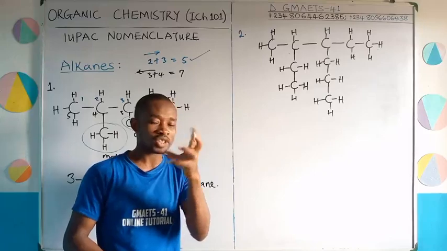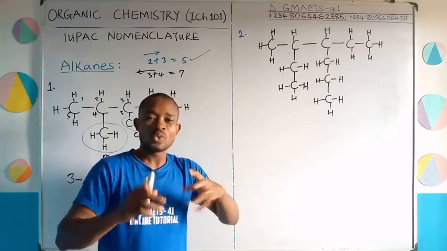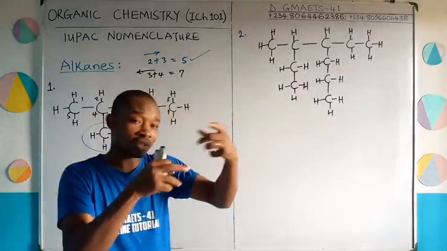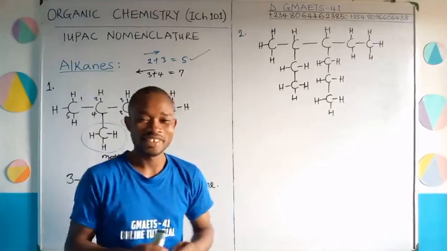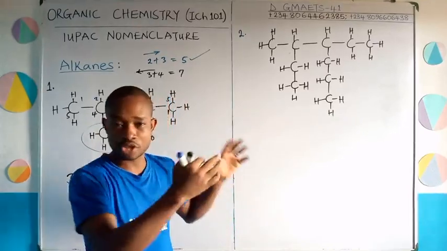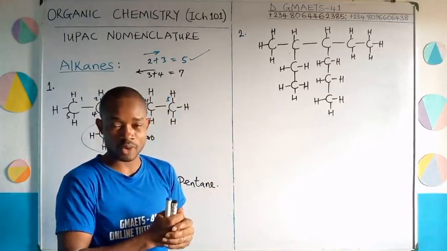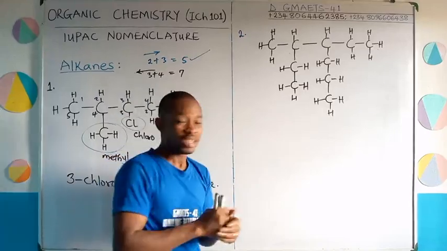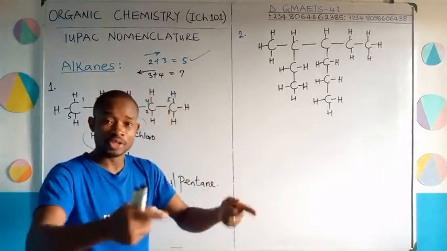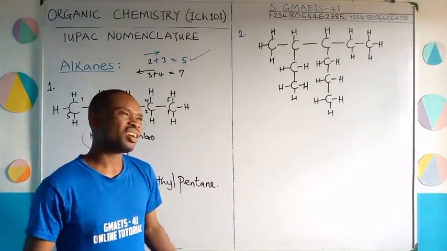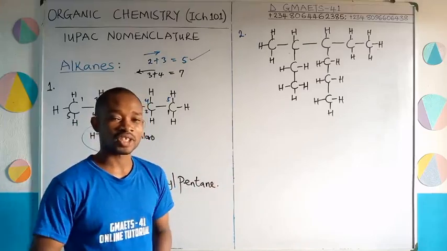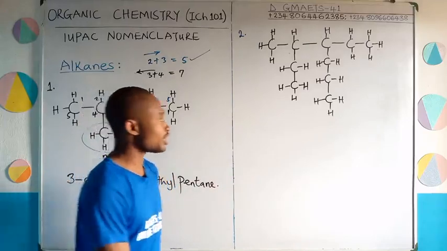But there is a structure we're going to consider as we move on, where something may happen and maybe the shorter structure might be the longest carbon chain. Don't worry until we get there. We don't have such issues with alkanes. Are you following? So don't bother yourself about that. Just know that generally, the longest carbon chain is what you check for. Is that okay? And I think it must contain all reactive functional groups. But we're just starting, so let's move on.